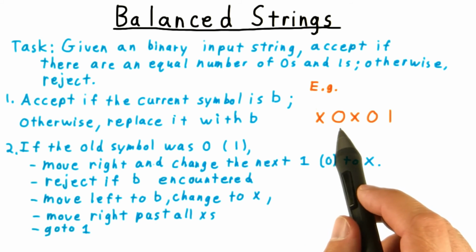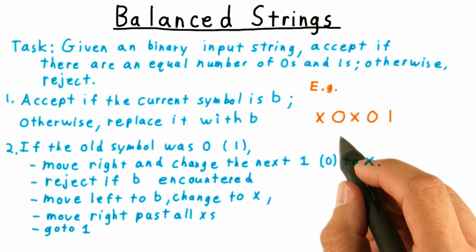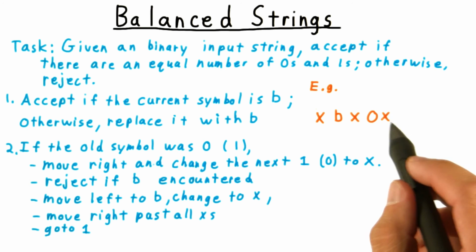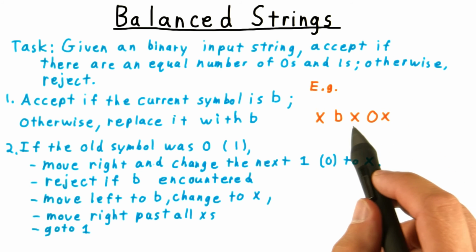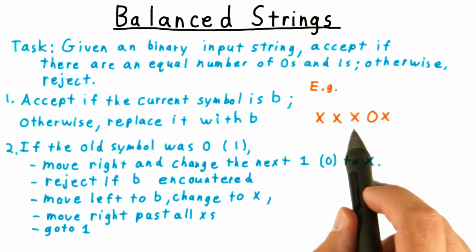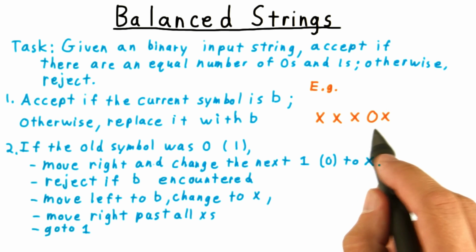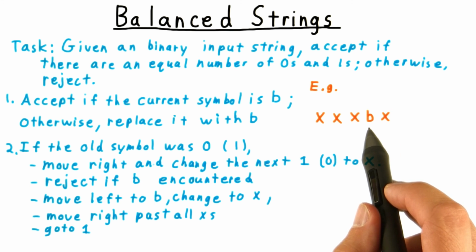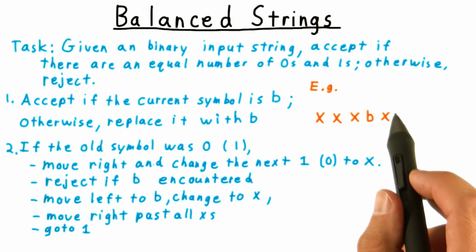That's a 0, so we cross it off with a blank. And then we go look for a 1 to cancel it out. And we find 1 here. Then we rewind back to the blank, cross it out, and then advance to the next uncrossed character. We find this 0, blank it out, and then we go looking for a 1. But we don't find 1, so we reject.